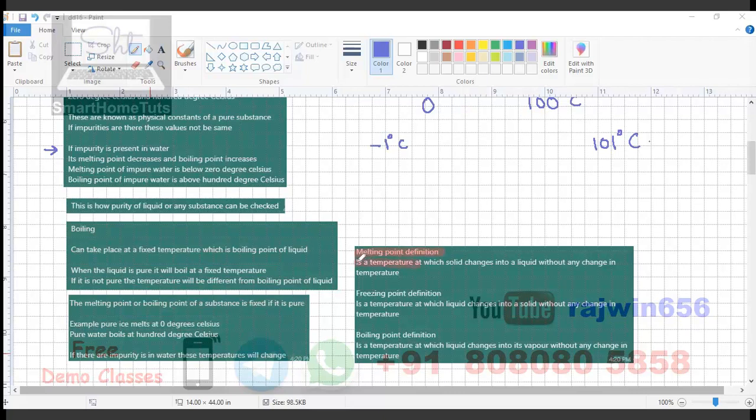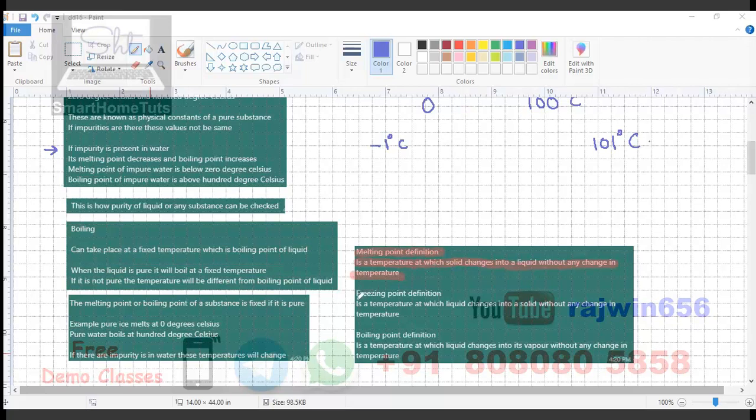Melting point is the temperature at which a solid changes to liquid without any change in temperature. It means when the process of melting is taking place, that is, solid ice is becoming liquid water, at that time its temperature is not going to change. That is very, very important, without any change in temperature.